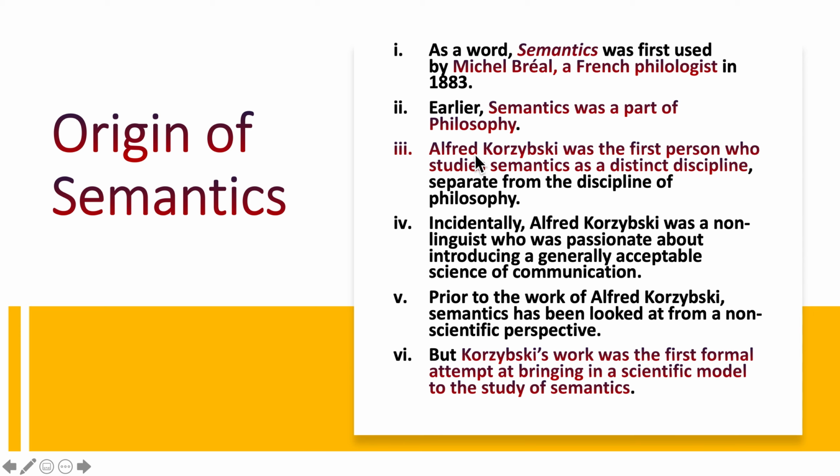But Alfred Korzybski thought semantics should be studied as a separate, distinct discipline, away from philosophy and logic. He tried his level best to separate semantics from philosophy. He was the first person who made a sincere effort in this direction. That is point number 3.